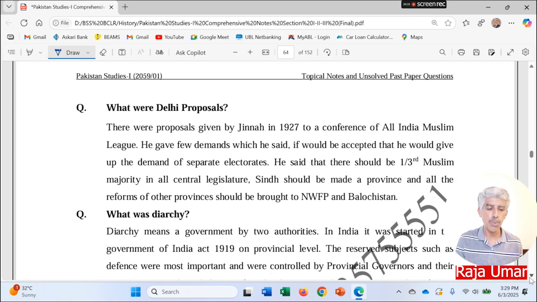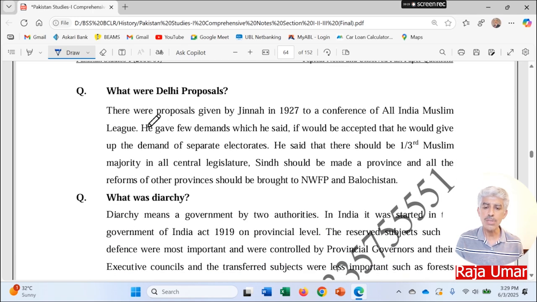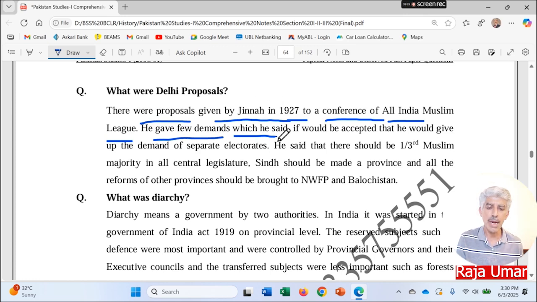What were Delhi proposals? These were proposals given by Jinnah in 1927 to a conference of All India Muslim League over there in 1927 at Delhi. He gave a few demands which he said, if accepted, he would give up the demand of separate electorates.